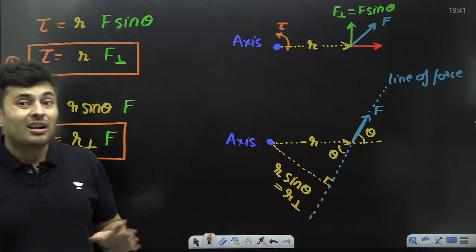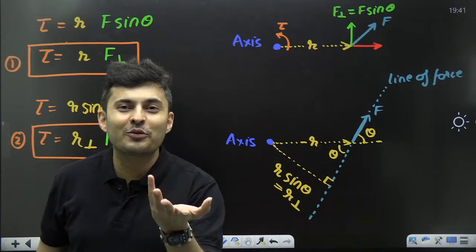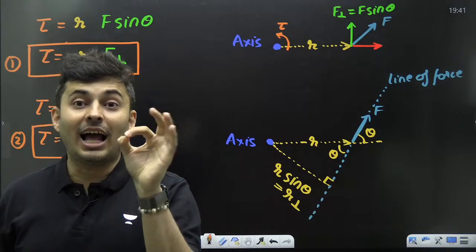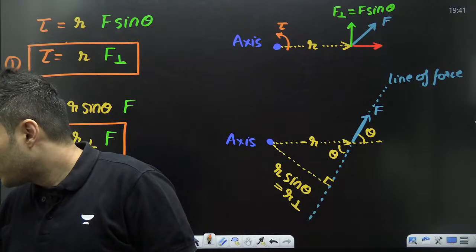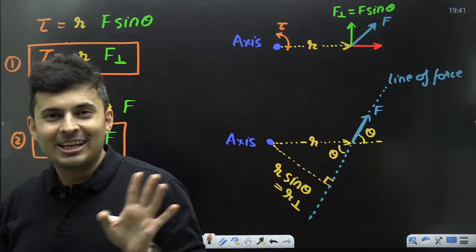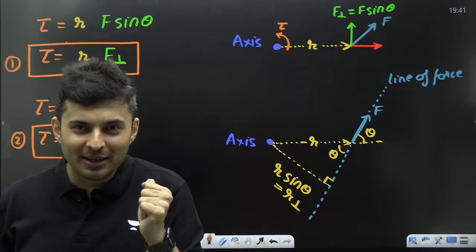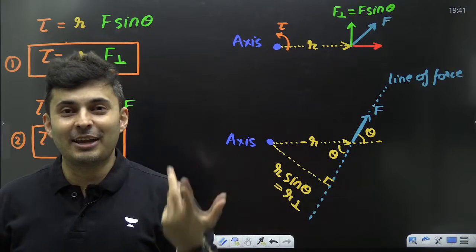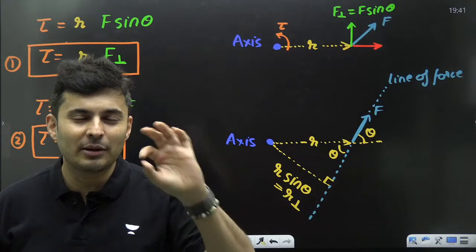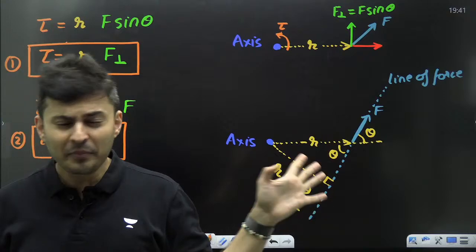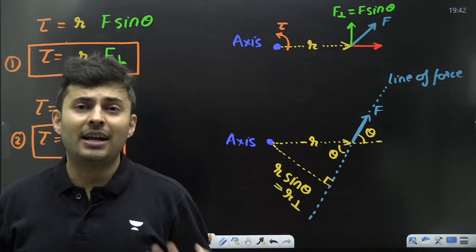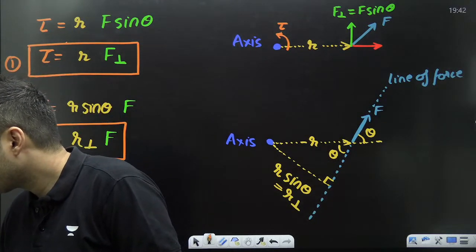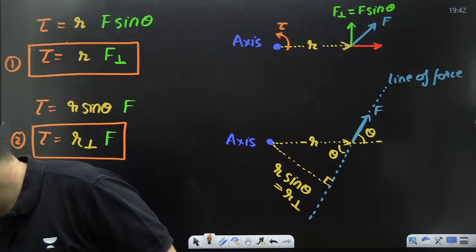Right? Remember, R cross F will not be useful unless the question or the data is given in I, J, K. Understood? Understood, Kushal? Every time R cross F will not be useful. Why do you think the data will be given in I, J, K every time? Very rare. Usually the question will have some forces, like this free body diagram, and that's how you will solve the problem. Correct? So be careful about it. Yes, I will be making a video. Don't worry, guys. Cool?